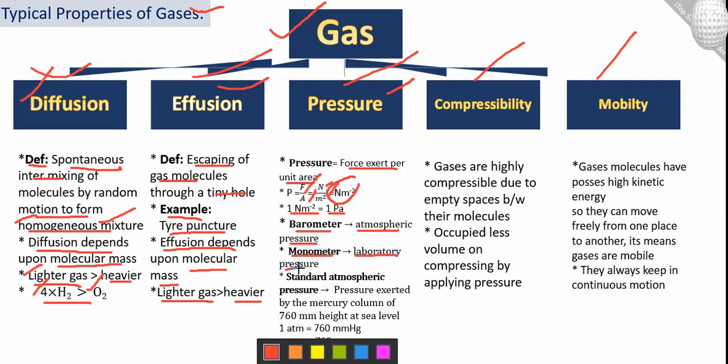We can find the laboratory pressure by using the manometer. So these are the two instruments we can use. And the next one is the important definition of standard atmospheric pressure.